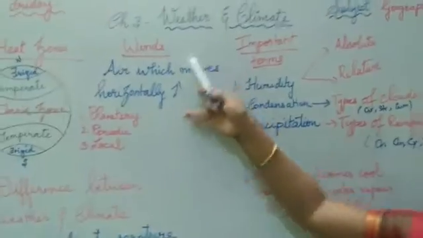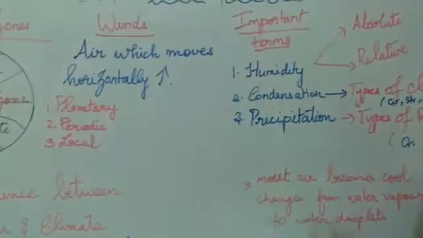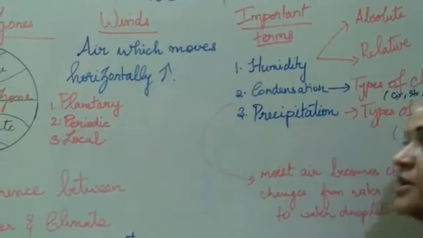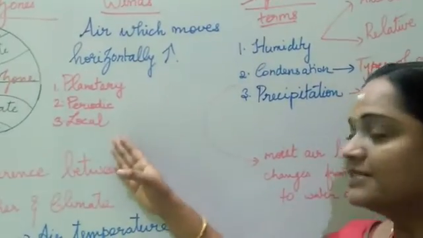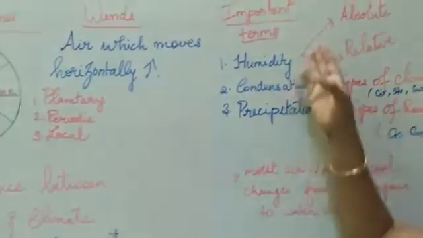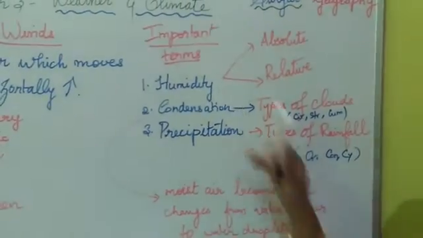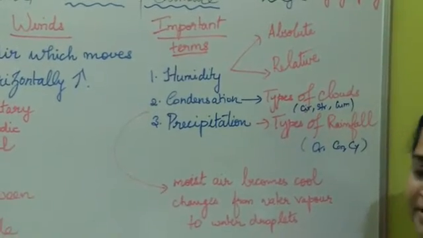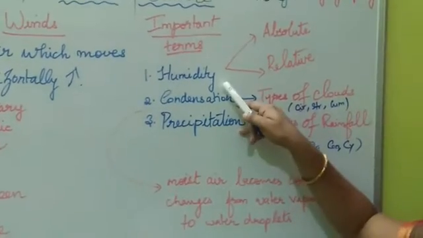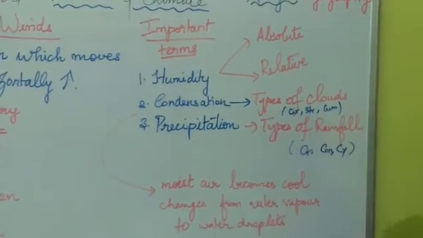And next we will be discussing winds. So what is called a wind? Air which moves horizontally is called a wind. So under winds we will be discussing planetary winds, periodic winds and local winds. And next, important terms relating to weather and climate. Humidity. What is humidity? The amount of moisture present in the air is called humidity. So under humidity, you will be learning absolute humidity and relative humidity.